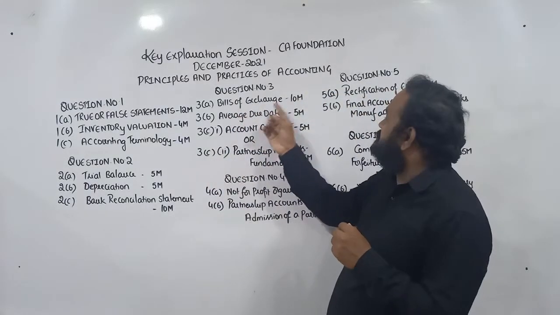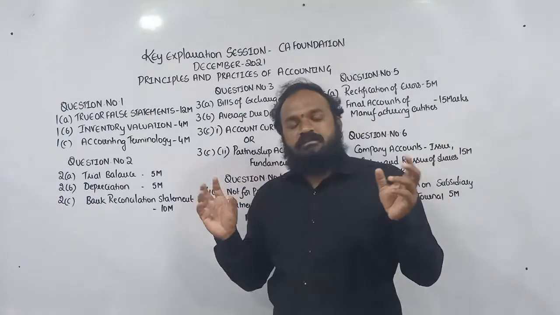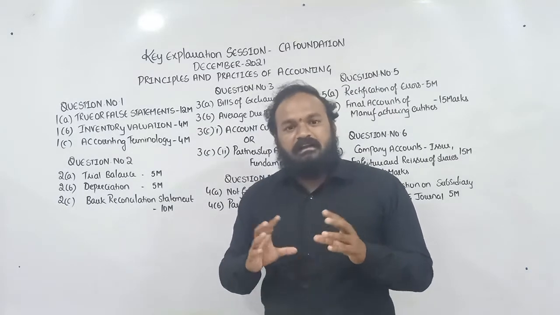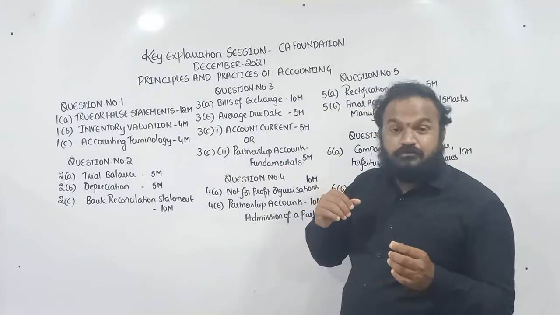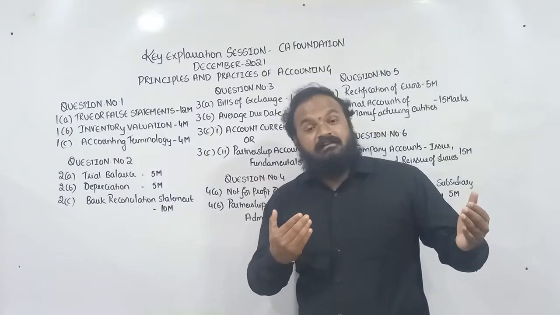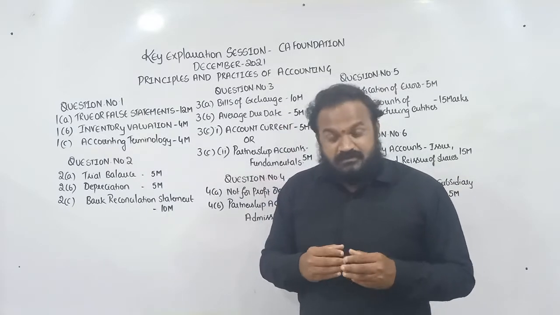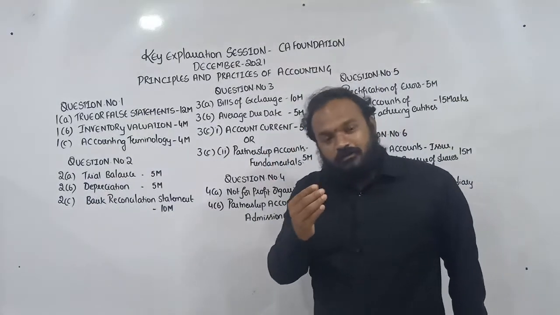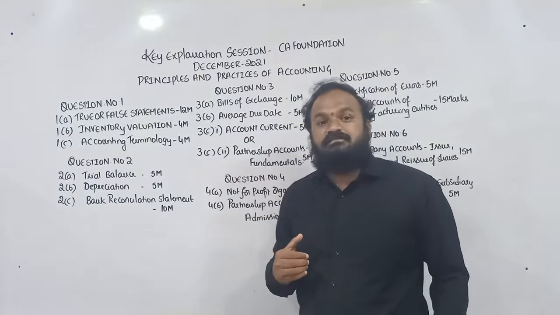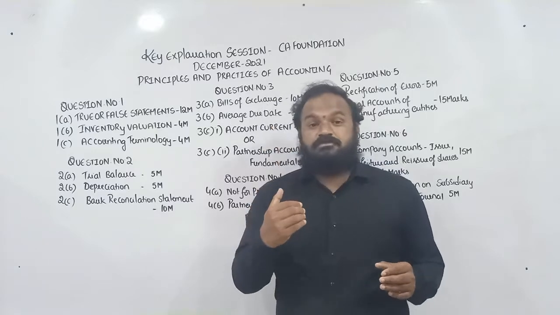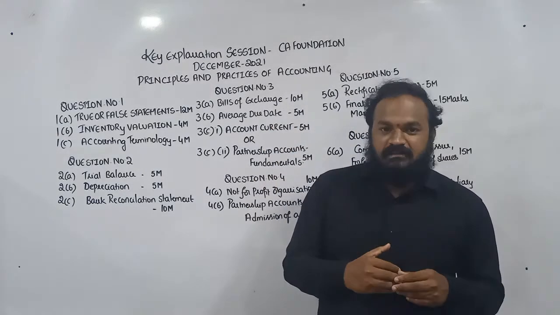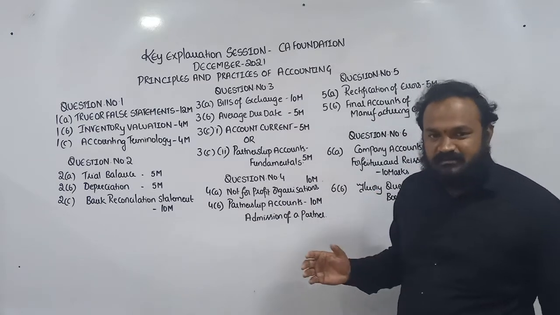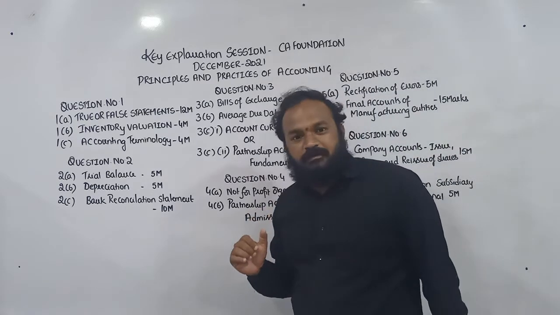Next, bills of exchange. This time a new question has been asked regarding when bills are sent to bank for collection. Average due date, the question on average due date is similar to our material just by changing the numbers. Account current also, and the not for profit organization question given in the question paper is also matched to our study material. Partnership, just by changing the numbers they'll give the question in the question paper.